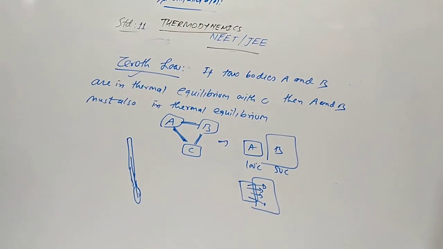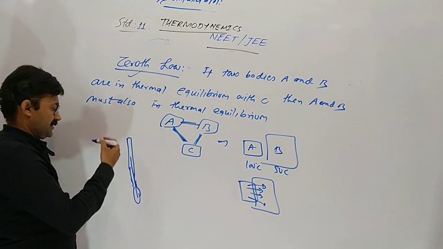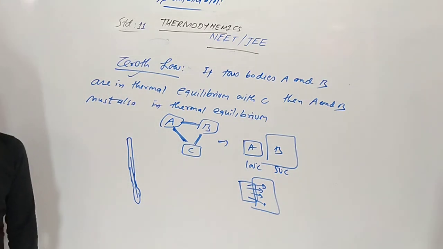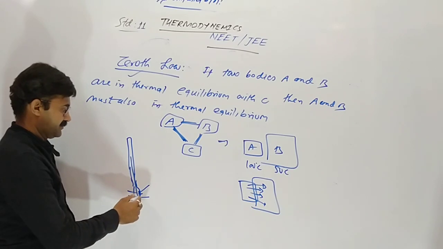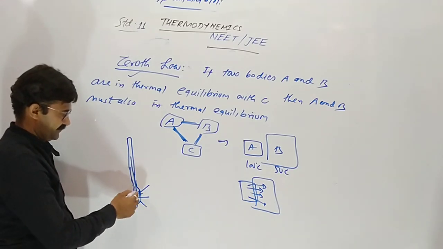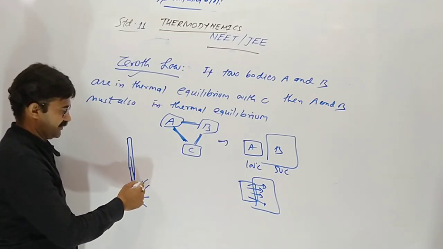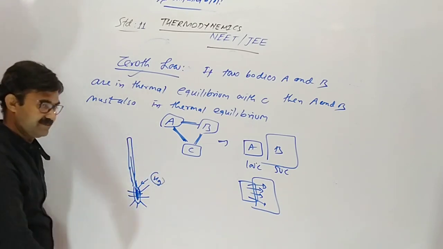When we take it in our mouth, the heat of the body is absorbed by the thermometer. Inside the thermometer there is mercury, which is liquid.